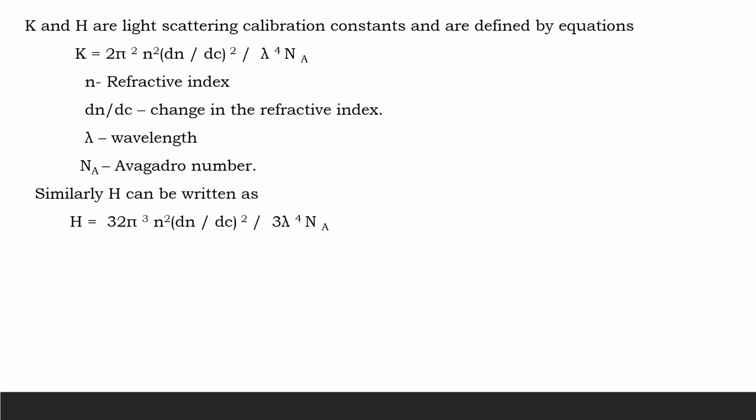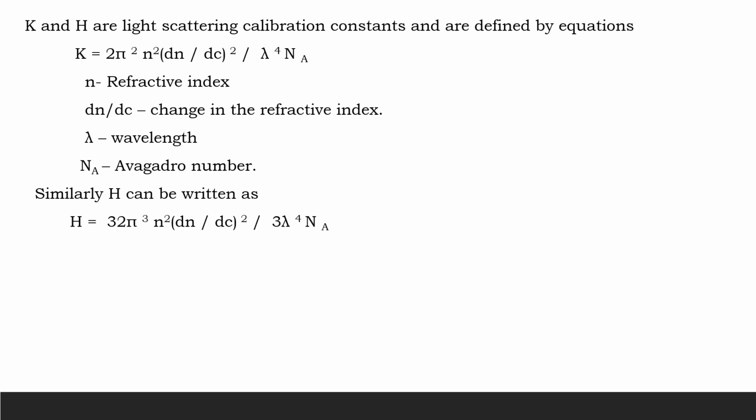Similarly, H in this equation can also be written as 32 pi cube n squared (dn by dc) the whole square by 3 lambda power 4 Na. As we all know, Na is the Avogadro number, lambda is the wavelength, dn by dc is the change in the refractive index, and small n is the refractive index.